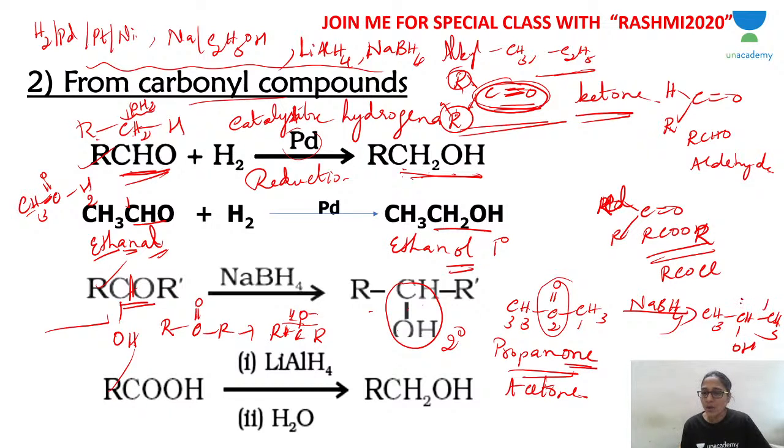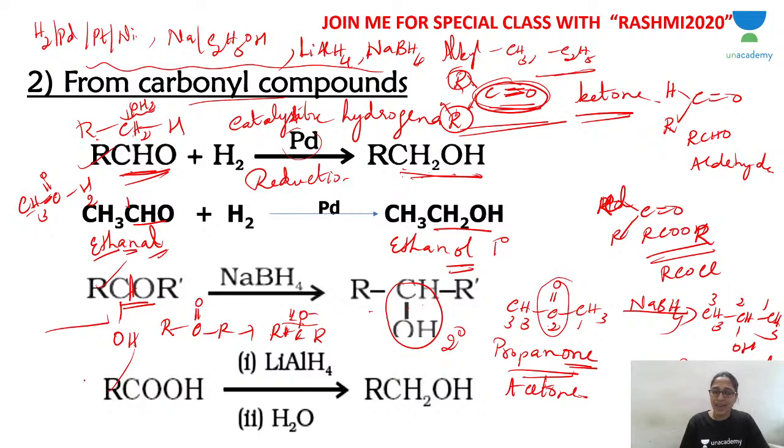So 1, 2, 3, so 3 carbon atoms. So propan-2-ol. Second carbon has an OH. Propan-2-ol or 2-propanol is the compound. So propanone becomes 2-propanol, because the second carbon atom is the functional group carbon atom. So that carbon atom becomes CHOH. You get secondary alcohol. So you take aldehyde, you get primary alcohol. You take ketone, you get secondary alcohol.